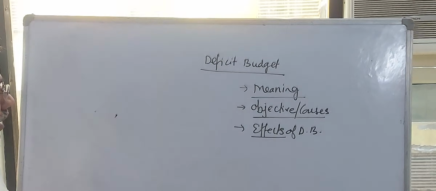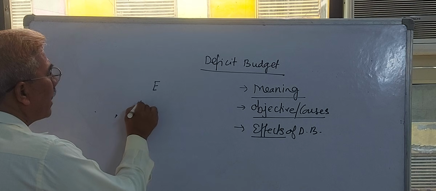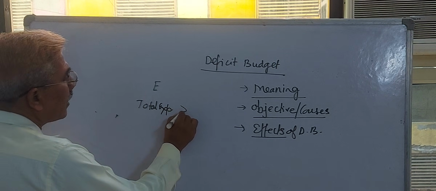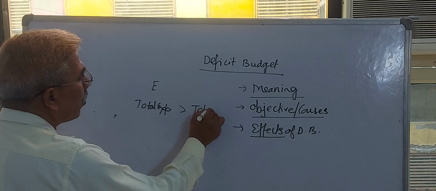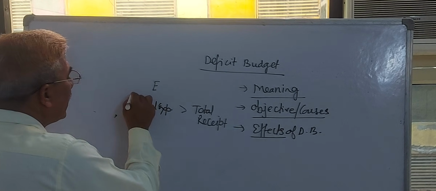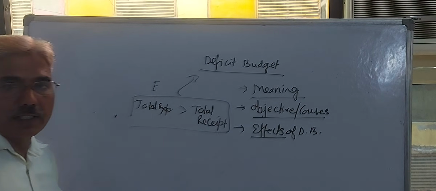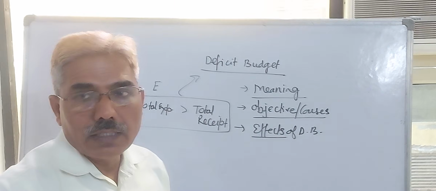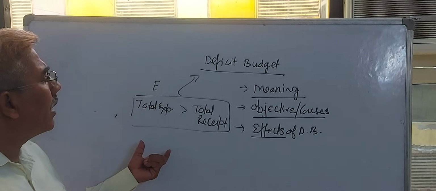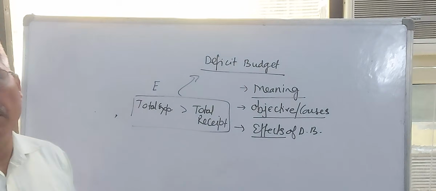Very simple. If government expenditure, or you can say total expenditure, is greater than total receipts of the government, this kind of budget is known as deficit budget. Now the question arises, why is a government following the deficit budget? What is the motto? What are the factors behind it?